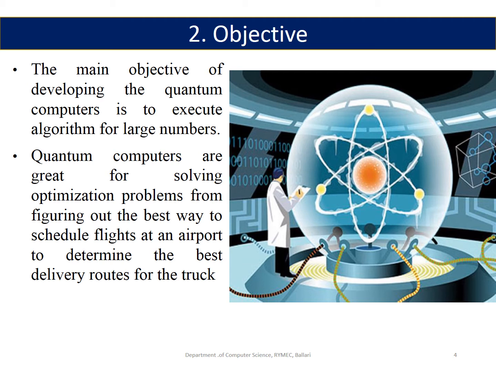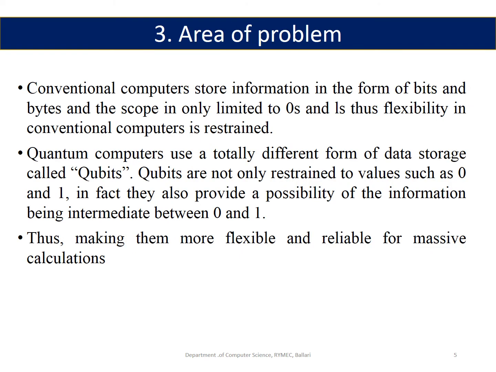Quantum computers are great for solving optimization problems, from figuring out the best way to schedule flights at an airport to determining the best delivery routes for trucks. Area of problem. Conventional computers store information in the form of bits and bytes, and the scope is only limited to zeros and ones. Thus, flexibility in conventional computers is restrained.